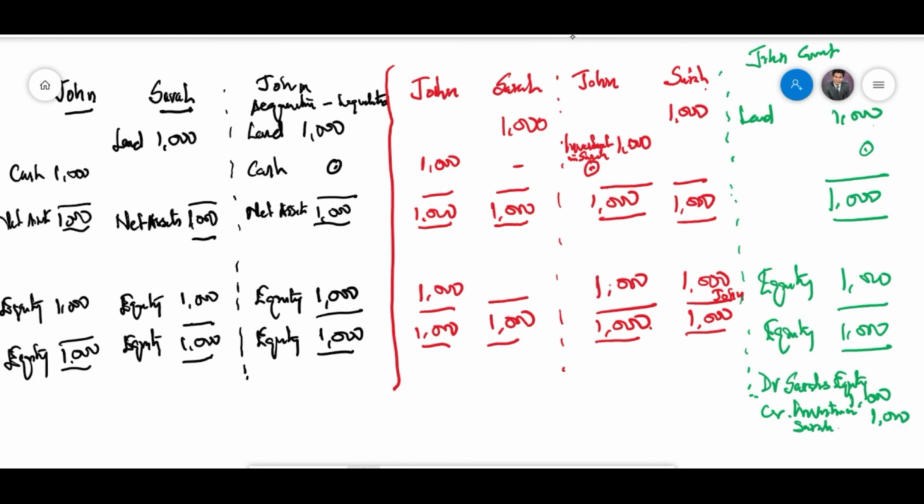So once we have done that, our position is $1,000 in $1,000. But in this position, what we did was we did a journal entry of debit land of $1,000 and credit cash of $1,000.